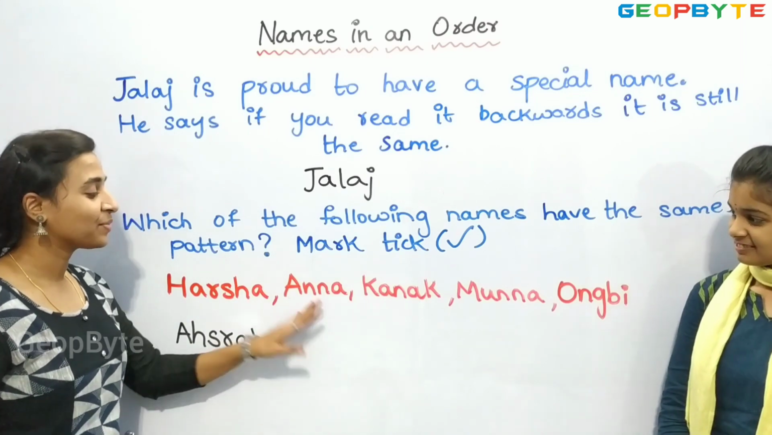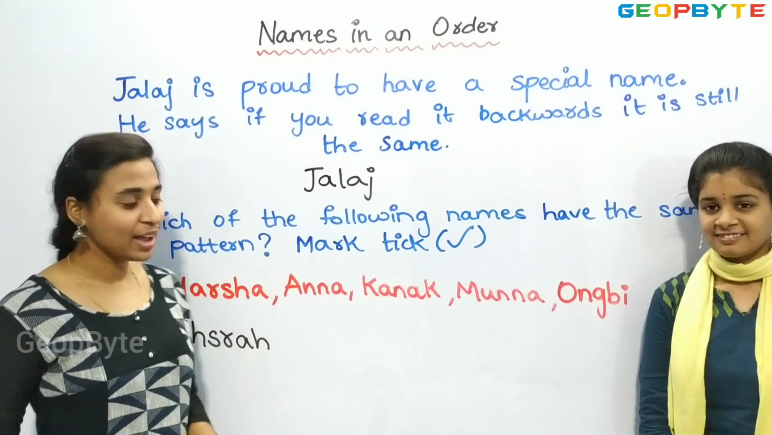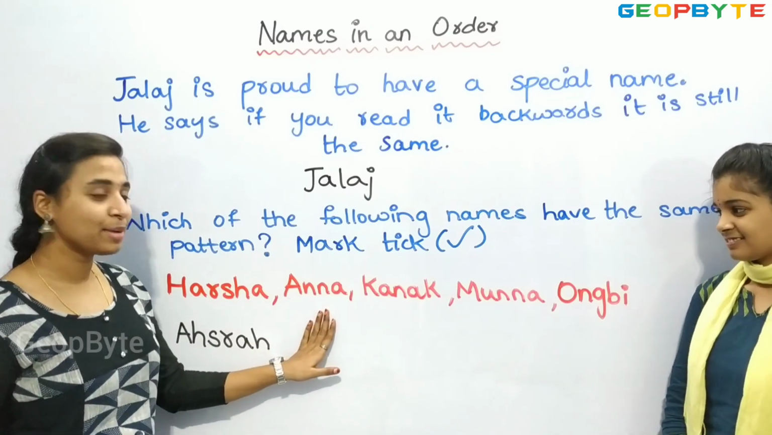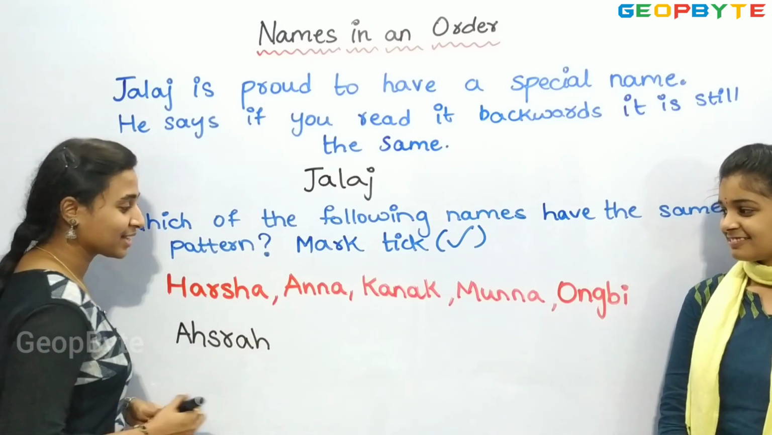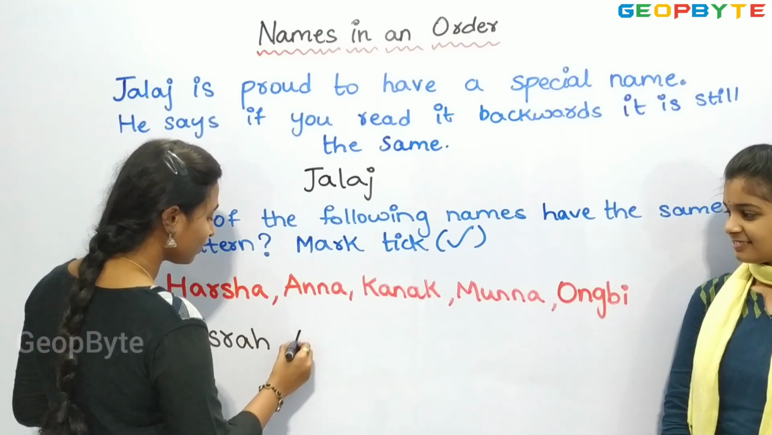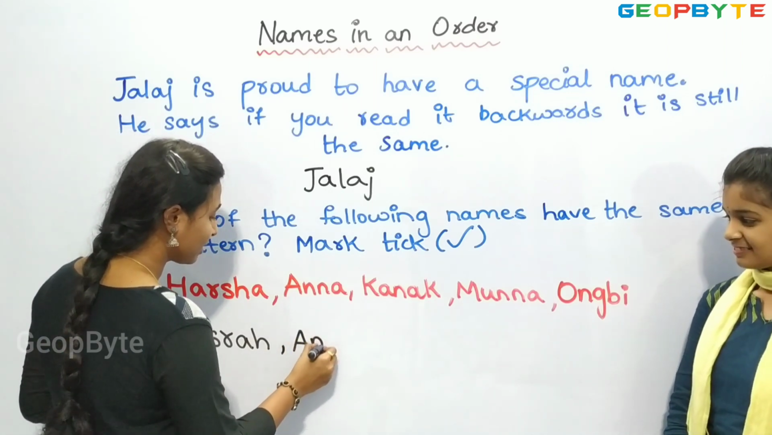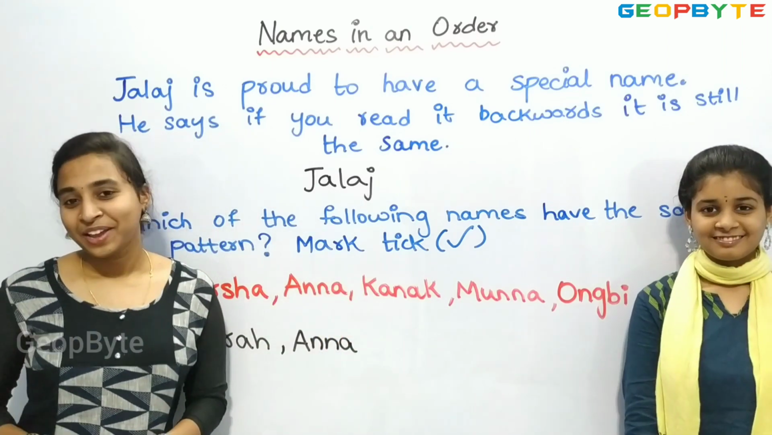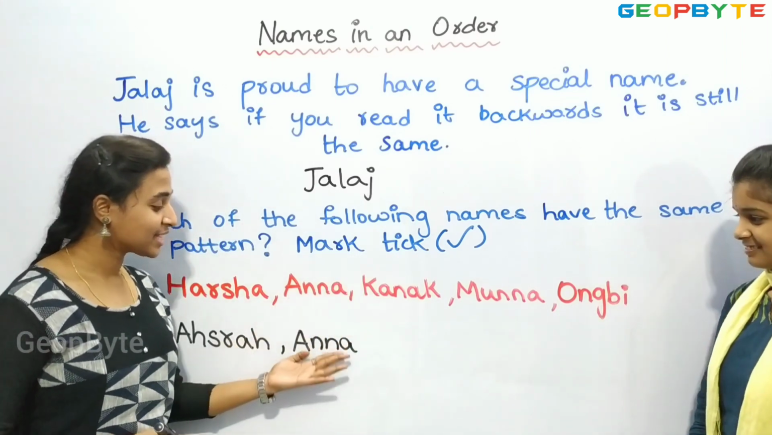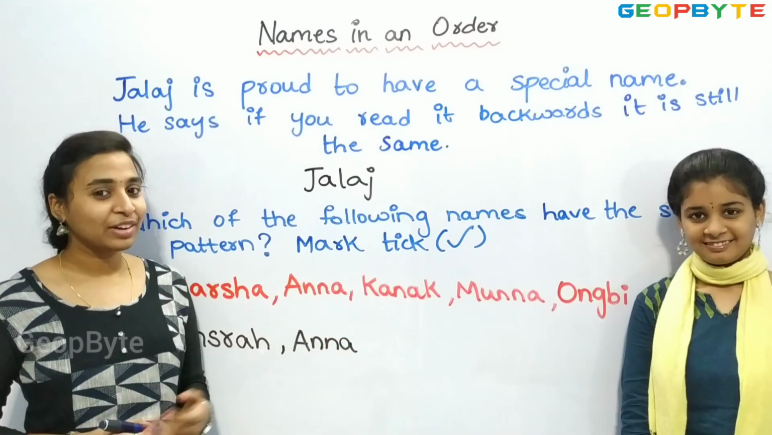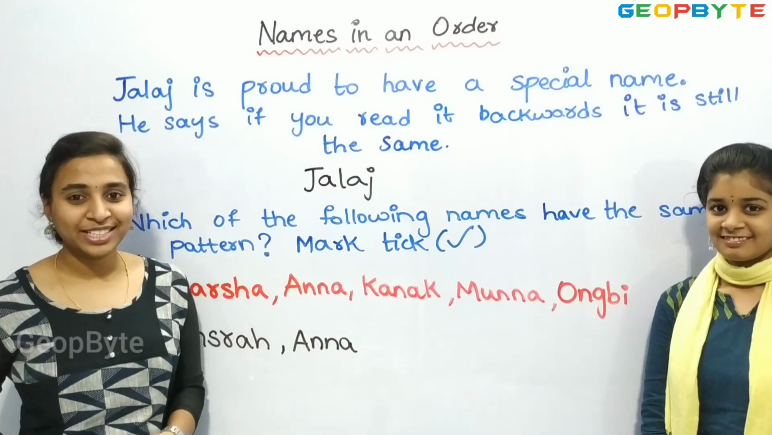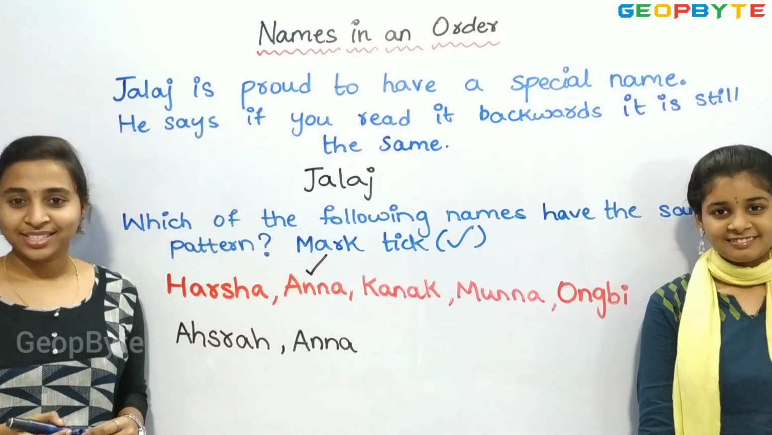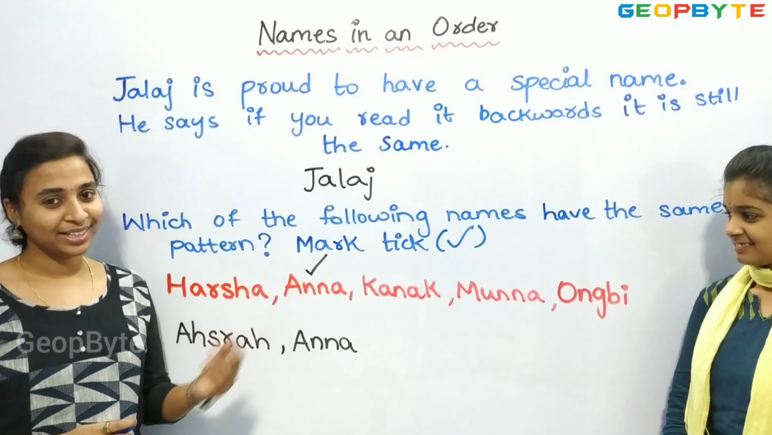Now, let us see. Next one, children, we have Anna. Now, let us try writing this name from backwards. A, N, N, A. Children, if you see, we got the same name Anna when we have written from backwards. So let us mark a tick for Anna as it is having the same pattern.